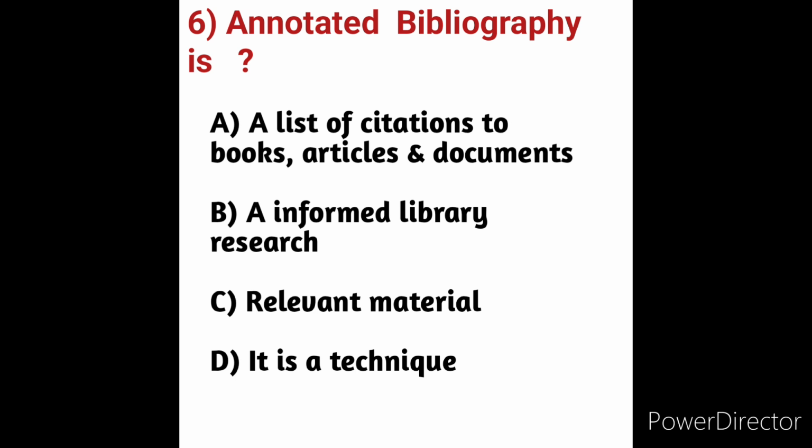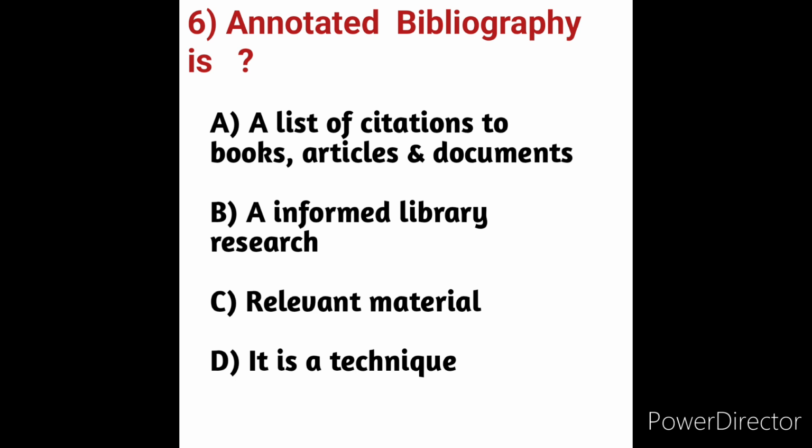Annotated bibliography usually just includes bibliographic information related to, for example, author, title, publisher. And annotation is the summary and or evaluation. Therefore, annotated bibliography includes summary and or evaluation of each of the source.